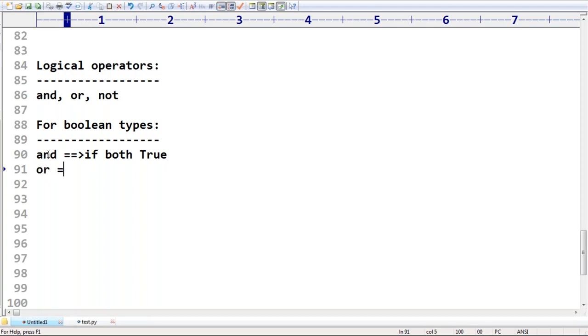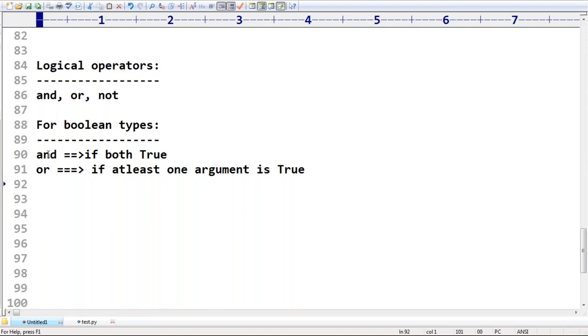Next, the OR operator. If at least one argument is true, then the result is true. So true or false, false or true, true or true: in all cases the result is always true. Only in one case does it return false, if both arguments are false.